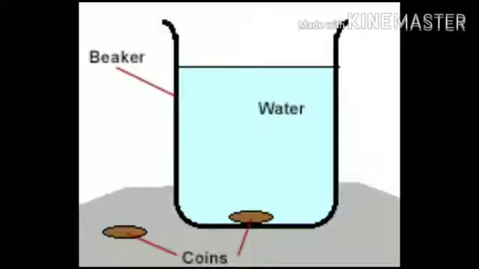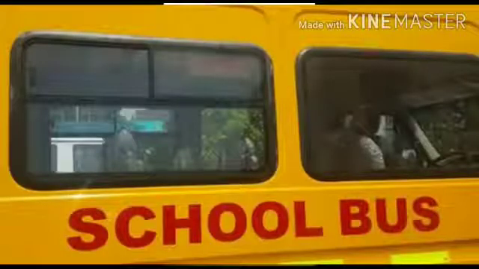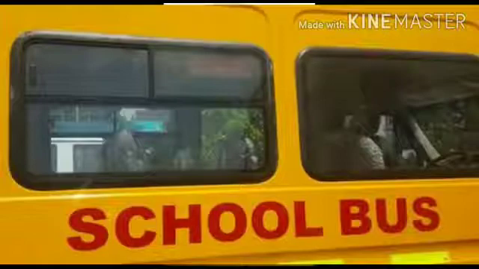If we take pure water in a beaker and put a coin in that, we can see the coin through the water. Here, water is a transparent material. So, glass is also a transparent material. We can see through it. If you take a bus window, we can see the other side of the image. This is known as transparent materials.